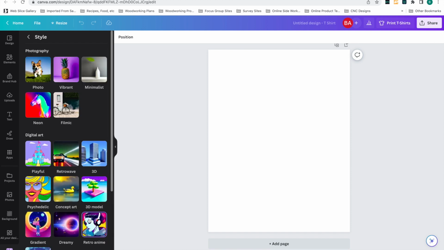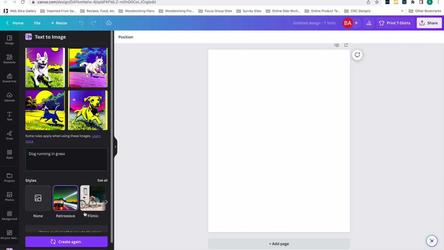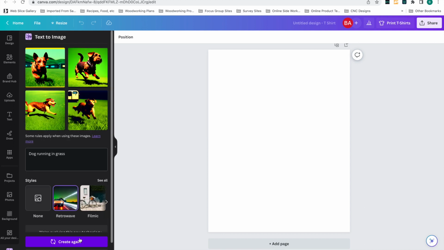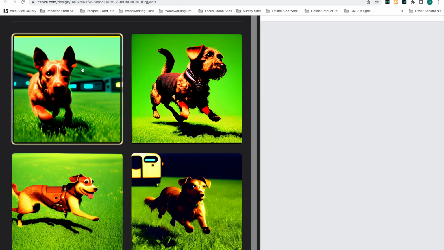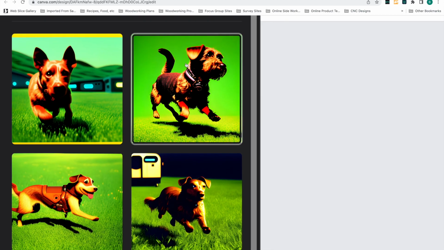Where are we at? Let's do retro wave. This is interesting. And let's see what we get here. All right, so here's Retrowave. These are okay. They're not the greatest, I can say right off the bat. You'll see some differences. So this one almost looks more cartoony, right? But some of them, this one right here is pretty neat, the unique look.